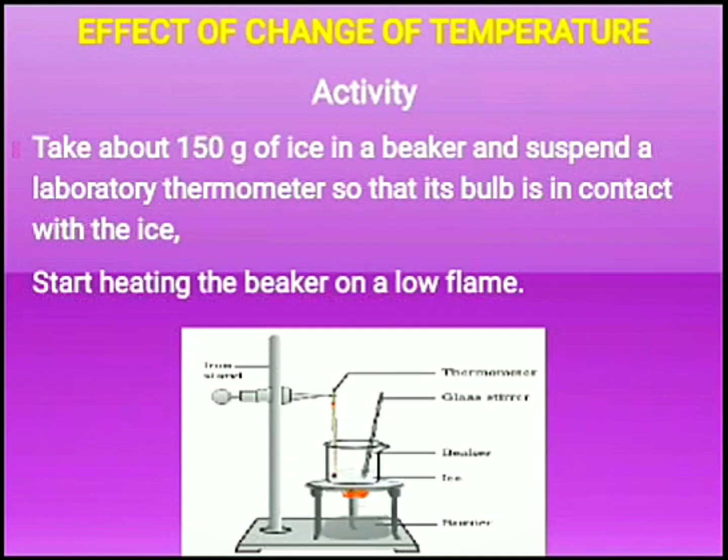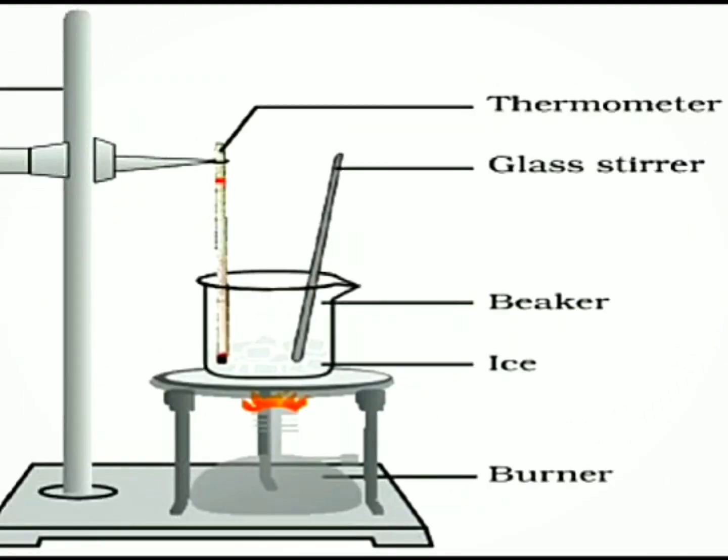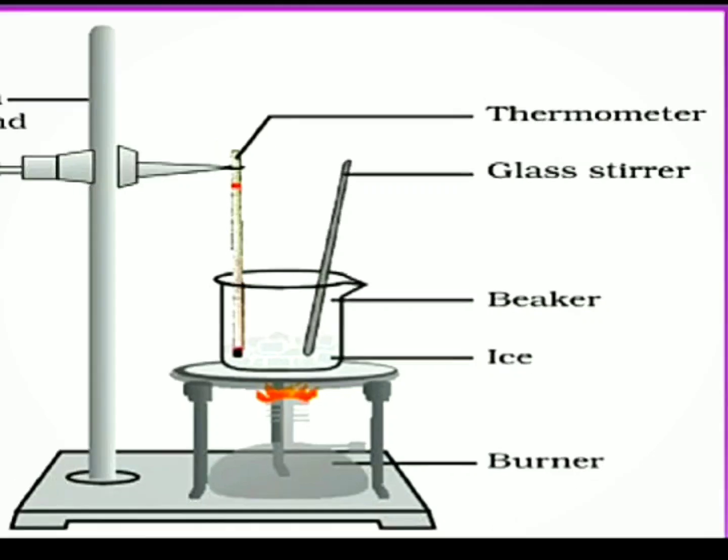We have to take about 150 gram of ice in a beaker and suspend a laboratory thermometer so that its bulb is in contact with the ice. As you can see in this figure, we have taken a beaker full of ice, about 150 grams, and also a thermometer whose bulb is in contact with the surface of ice.